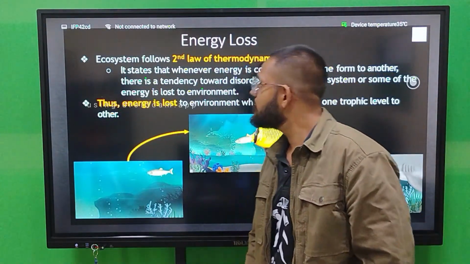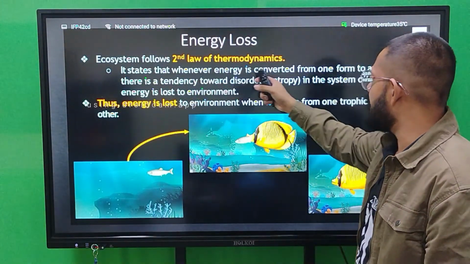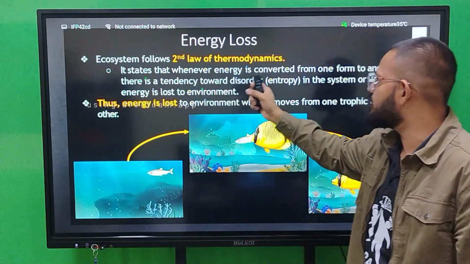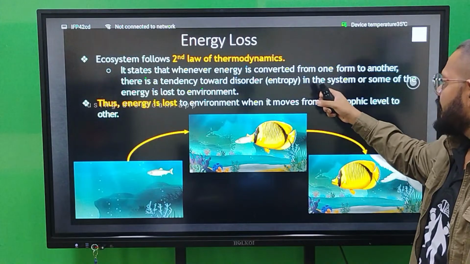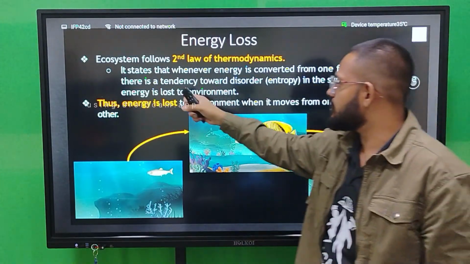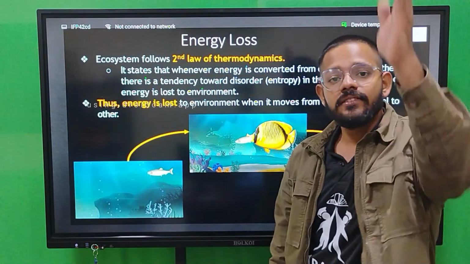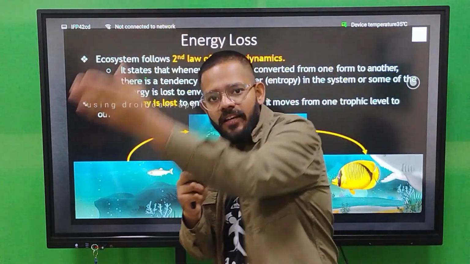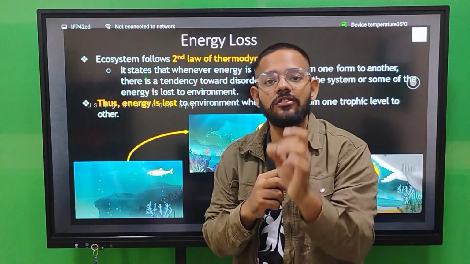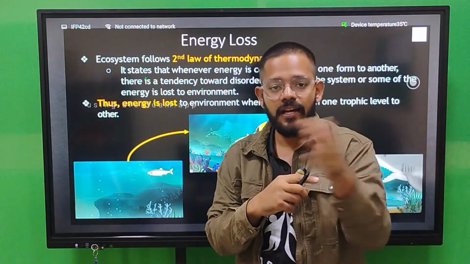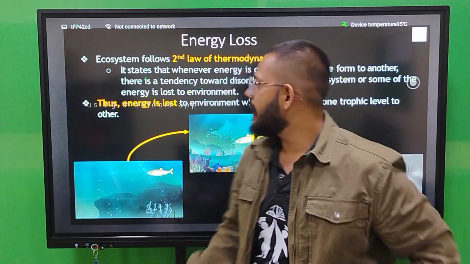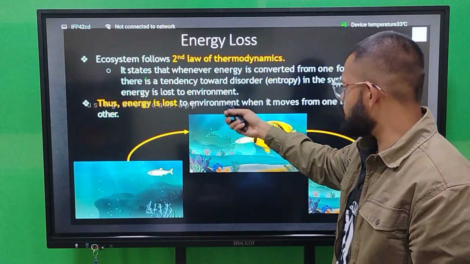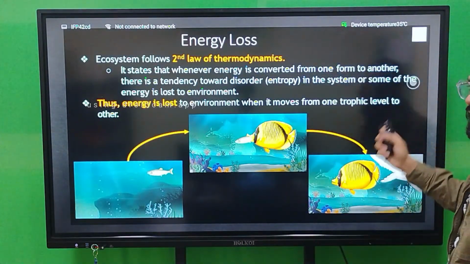Now the second law of thermodynamics also comes under the ecosystem. It states that whenever energy is converted from one form to another, there is a tendency toward disorder, entropy, in that system, and some of the energy is lost to the environment. When energy is transferred from one form to another, there is a chance of energy loss in the form of entropy. That is your second law of thermodynamics.